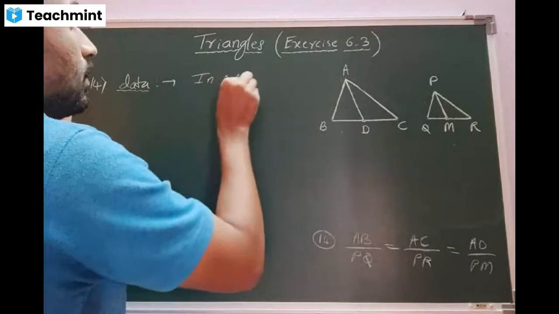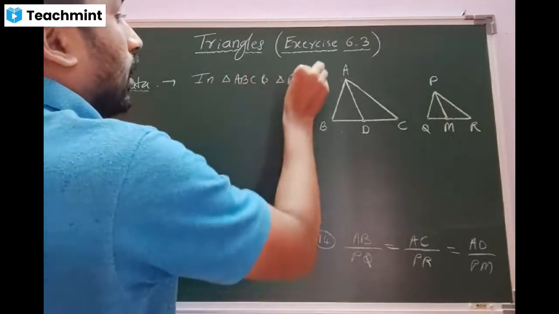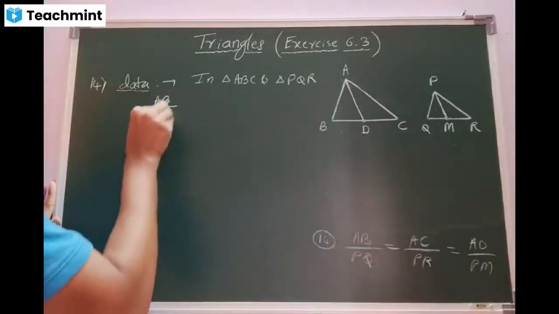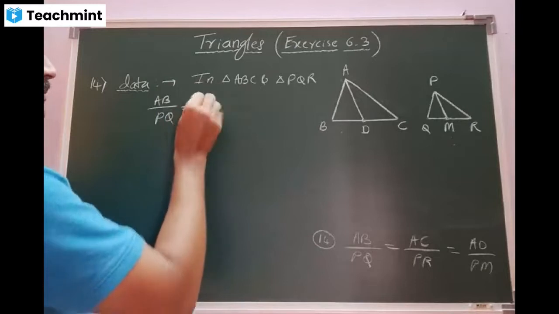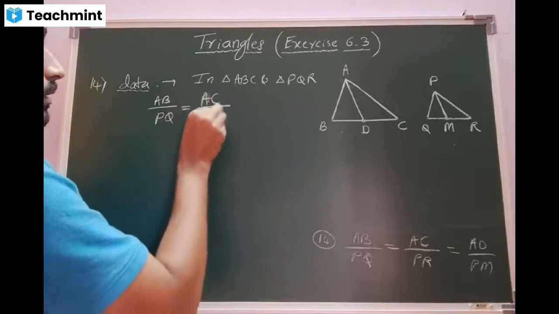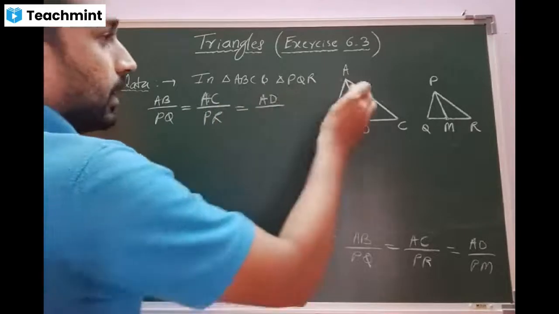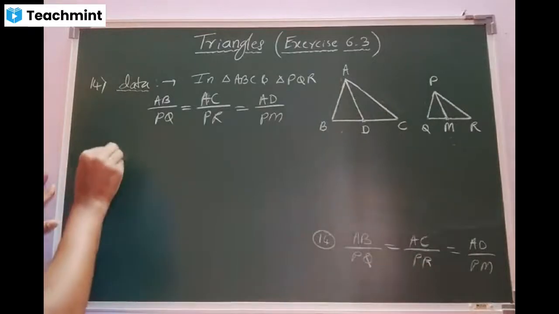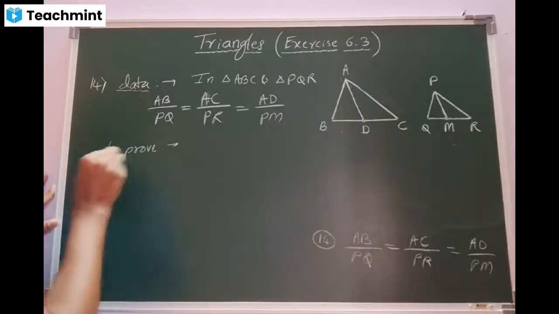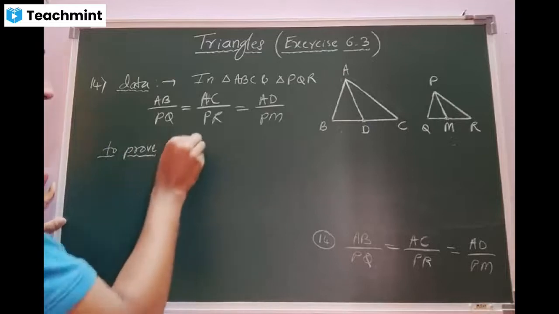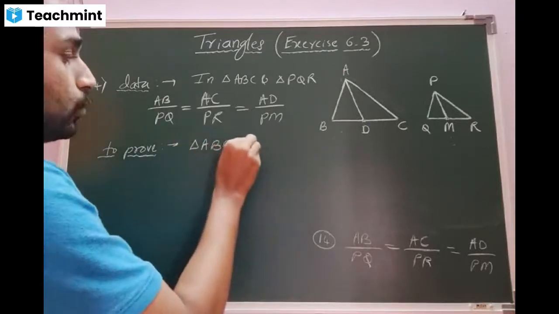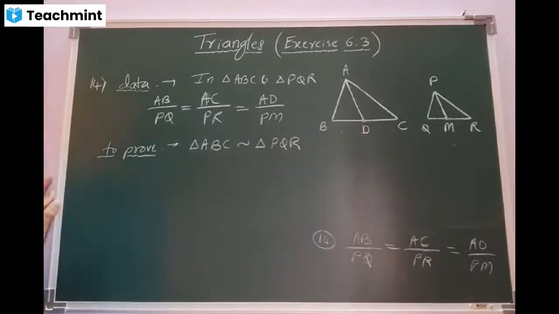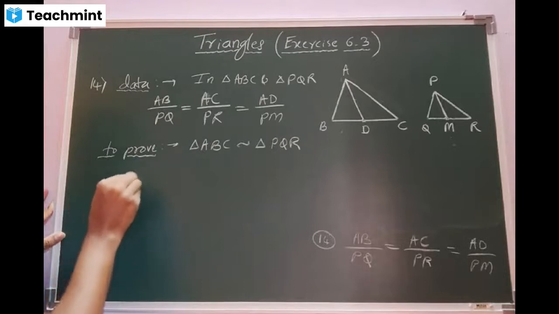Data: in triangle ABC and triangle PQR, I'll write what they give. AB by PQ is equal to AC by PR is equal to AD by PM. This is what they gave, nothing else. Okay, what is to prove, beta? What I have to prove here? Triangle ABC is similar to triangle PQR. These two bigger triangles, ABC and PQR, are similar. This is what I have to prove. For this, I require the construction.